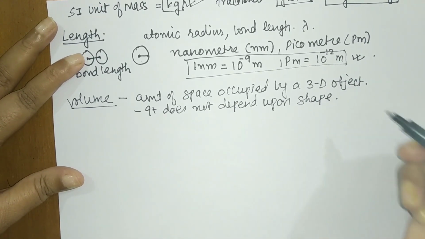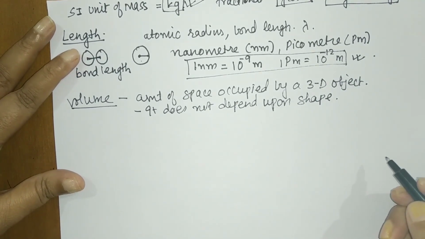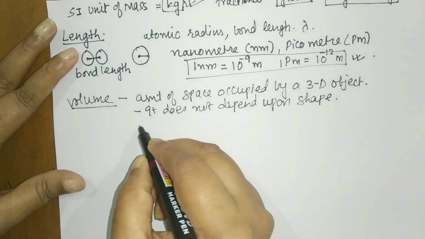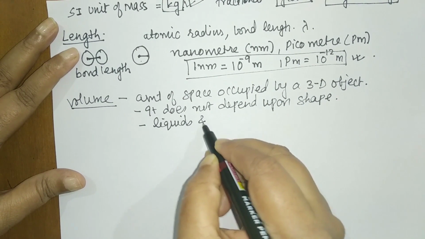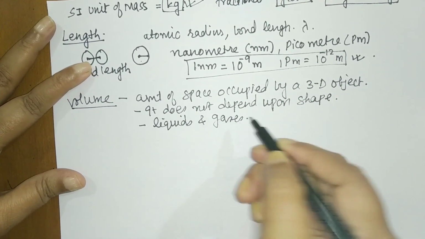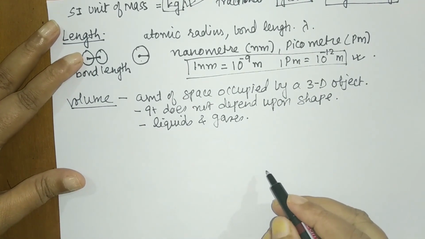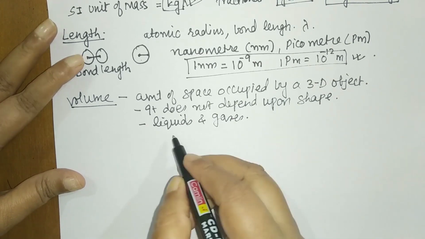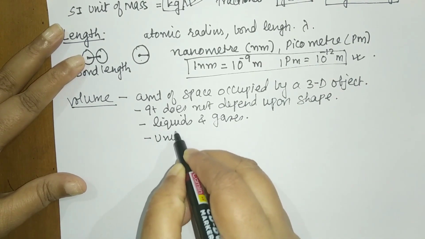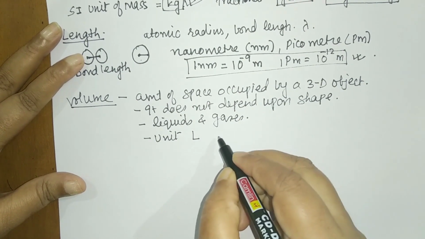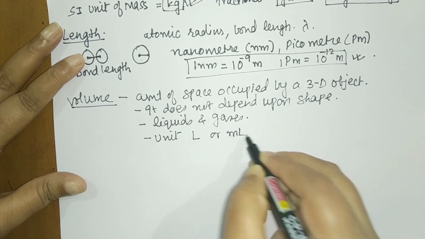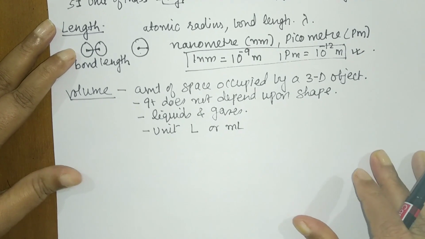For measurement of volume, usually we use this for liquids and gases. So for liquids and gases, the common unit that we use, so what is the unit, student? Unit is liter or milliliter. So those are the units that we use.